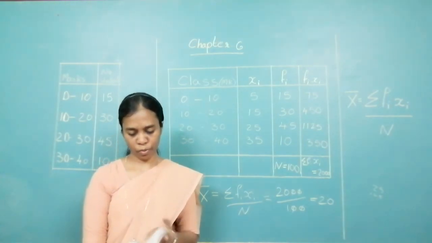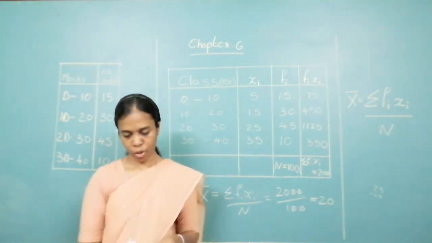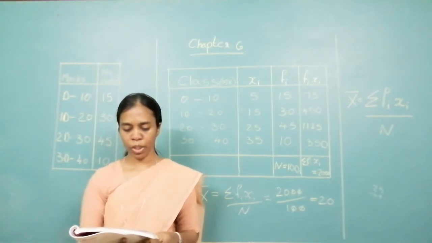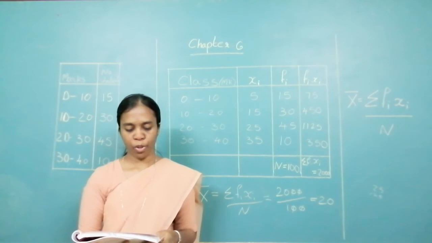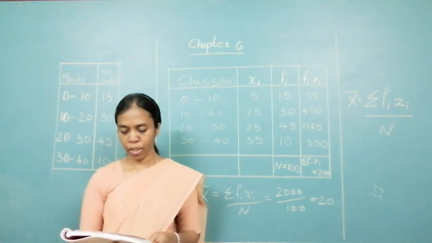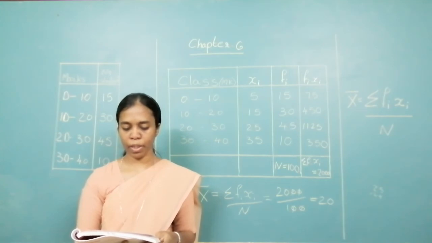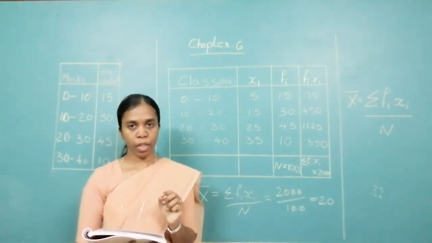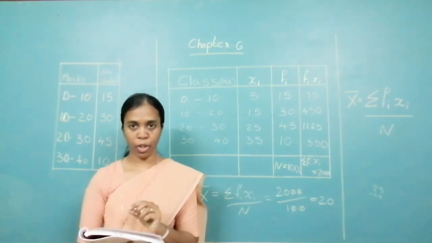Practice set 6.1. Question number 1. You are told over there, the following table shows the number of students and the time they utilized daily for their studies. Find the mean time spent by students for their studies by direct method. Mean time. So you are finding the time in hours that is given to you in the first column. Okay, that the mean you are finding.